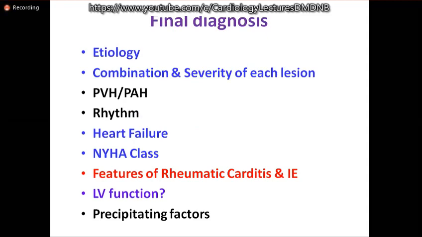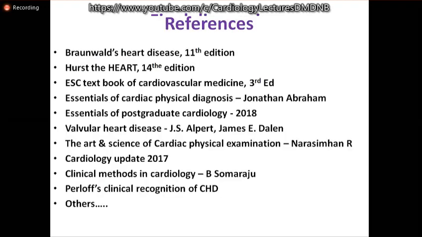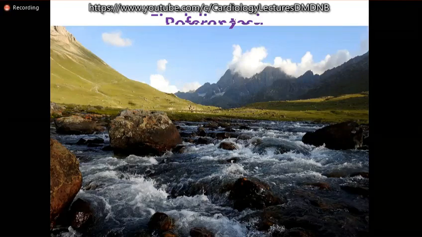In the final diagnosis, you are supposed to tell the etiology, combination and severity of each lesion, pulmonary venous hypertension and pulmonary arterial hypertension, rhythm, whether heart failure is there or not, what is the NYHA class, whether there are any features of rheumatic activity and infective endocarditis. If possible, whether there is LV dysfunction or not, and of course, precipitating factors. Thank you for your patient attention.